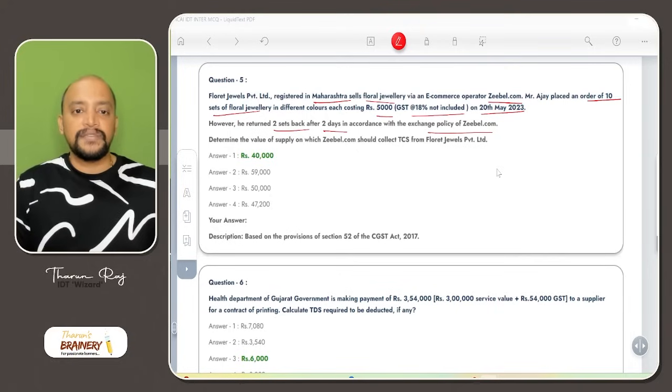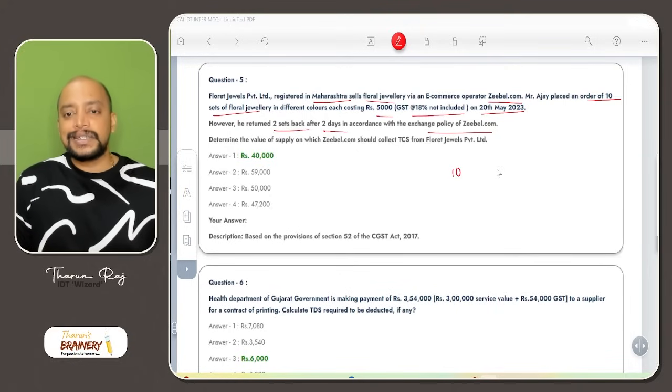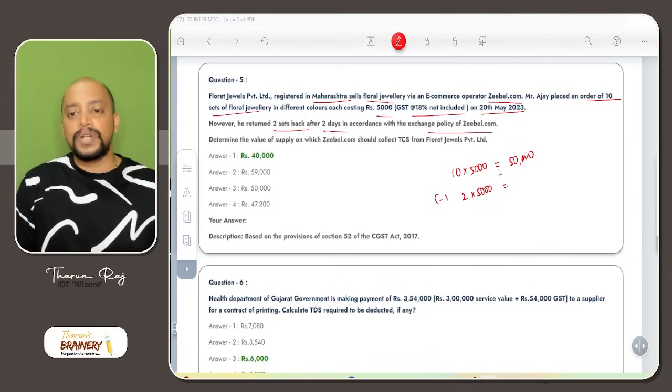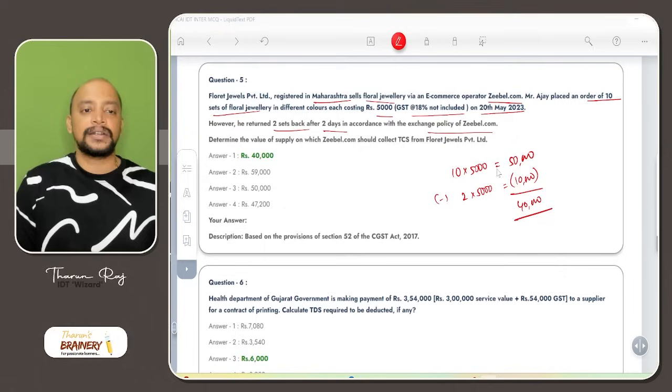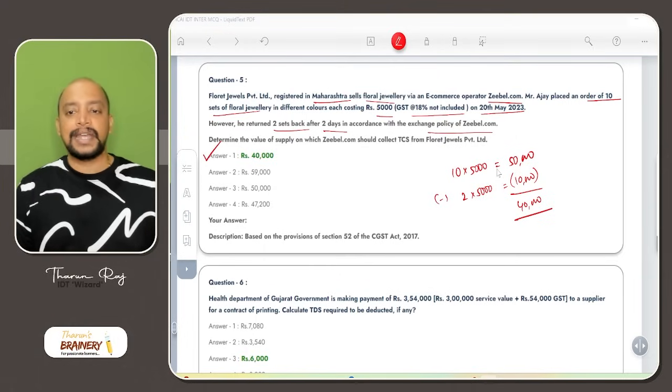So in the same month, first 10 sets, each costing 5,000, so that will be 50,000. Minus sales returns, 2 sets at 5,000, so that will be 10,000. Therefore, 40,000 will be taken as the answer. So option A is the answer for this.